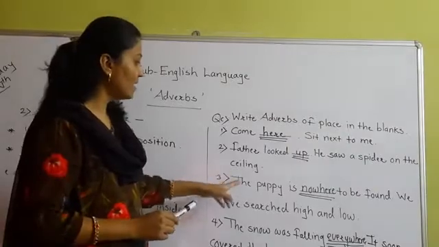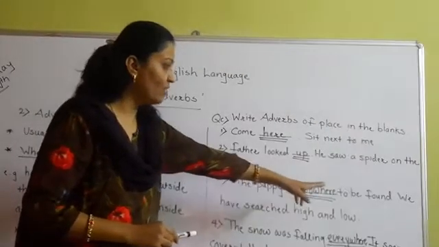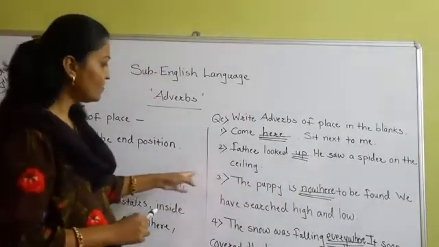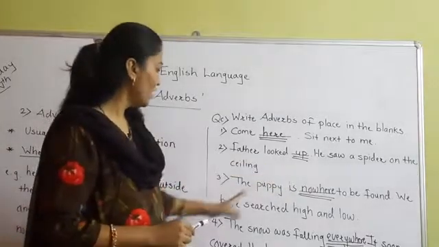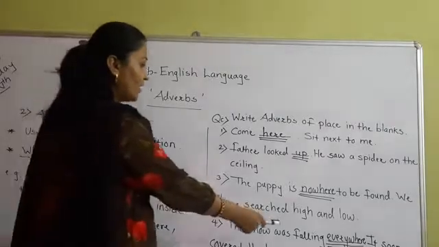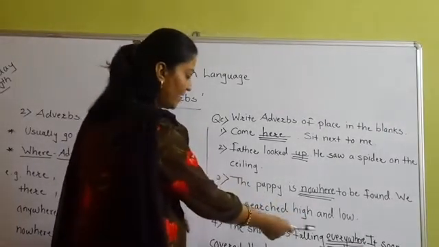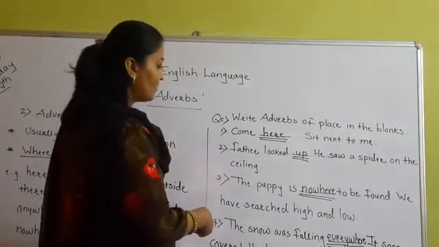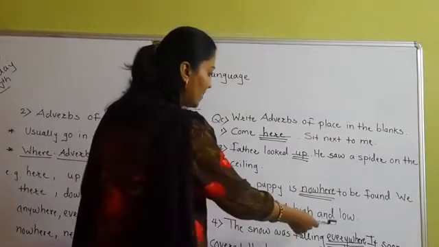Third sentence, the puppy is nowhere to be found. Okay. Nowhere to be found. Full stop. We have searched high and low. Then the snow was falling everywhere. Again, this adverb, the word everywhere, has come at the end.